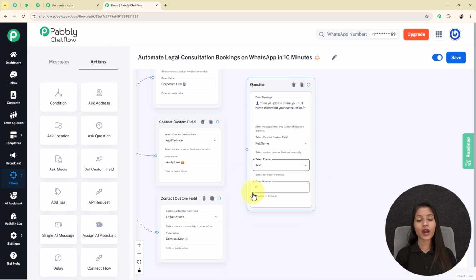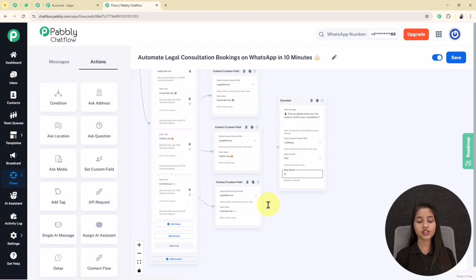Number of attempts is defined as how many times your user can answer the question that you have written here. It also means that whenever your user does not respond in the correct format, you have to increase the number of attempts. But make sure that whenever you increase the number of attempts, you write the validation message in this enter message box. Here I gave the number of attempts as 0, so there is no requirement of any validation message.